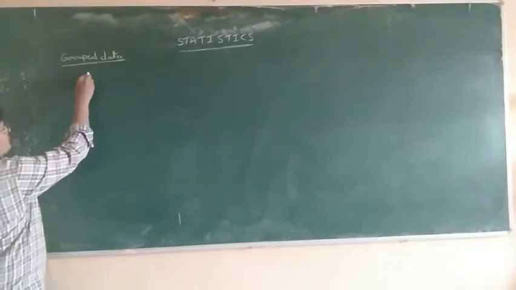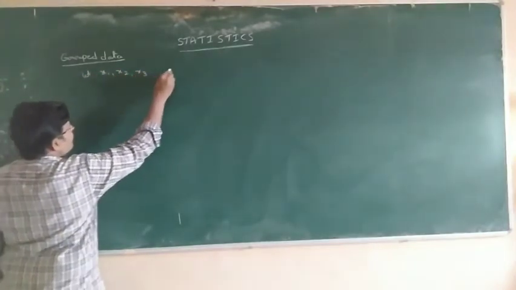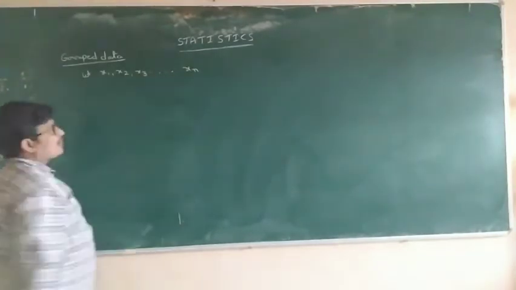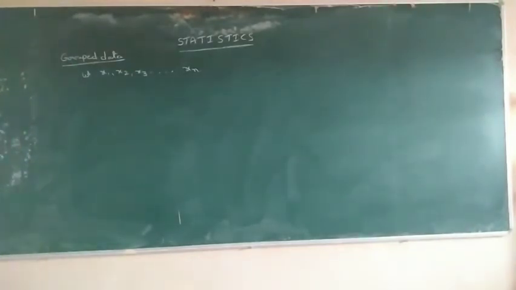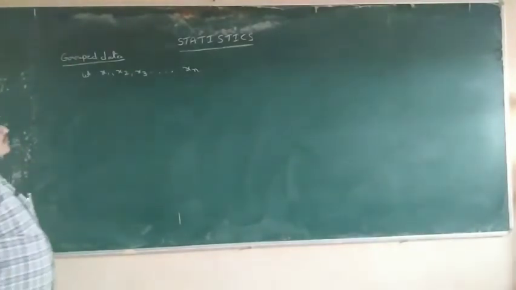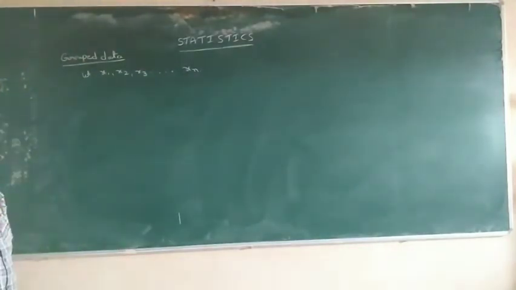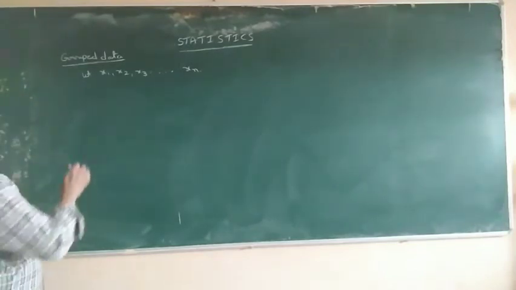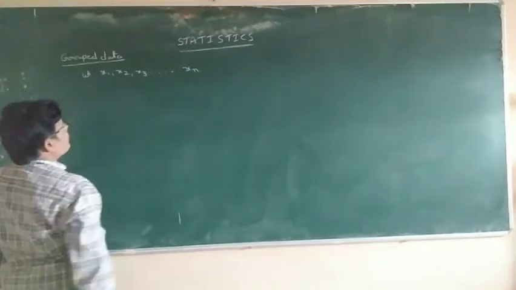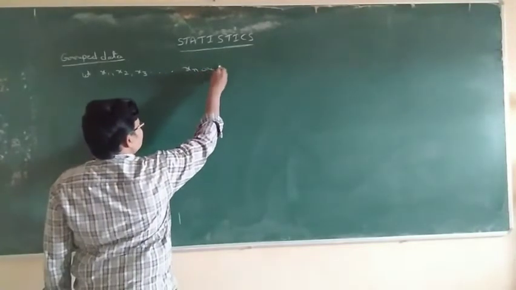Ungrouped data means, for example, let x1, x2, x3 and so on xn. We have already studied this in earlier classes. Only observations are given in ungrouped data, so let x1, x2, x3 and so on xn be the observations.